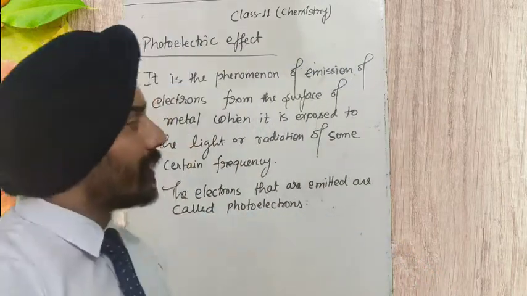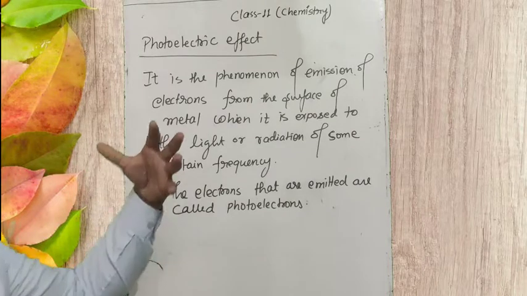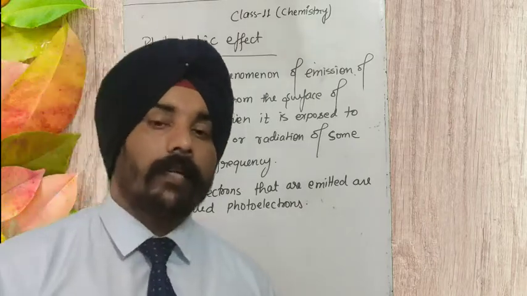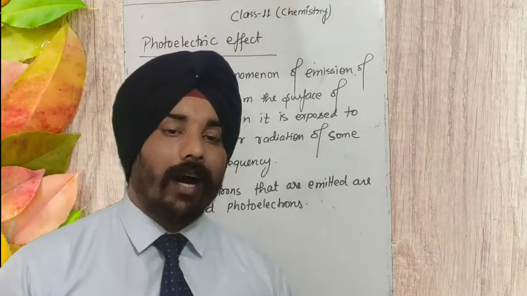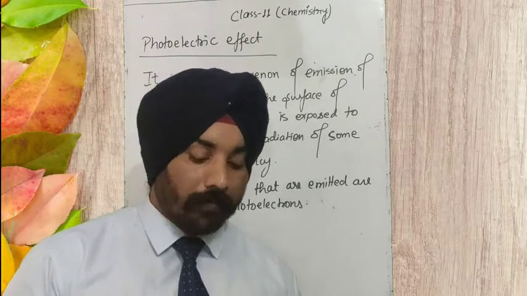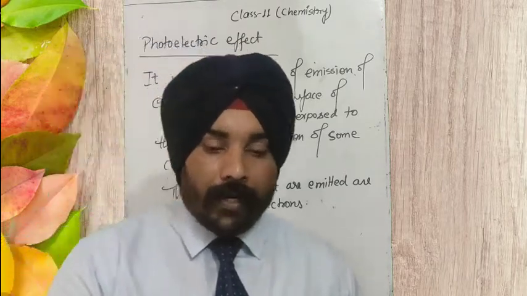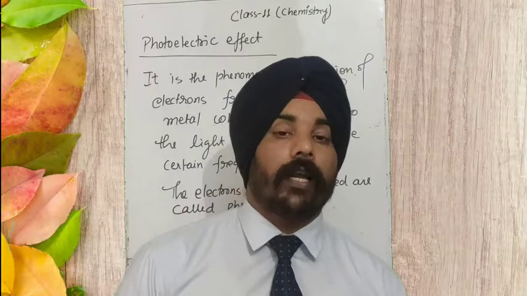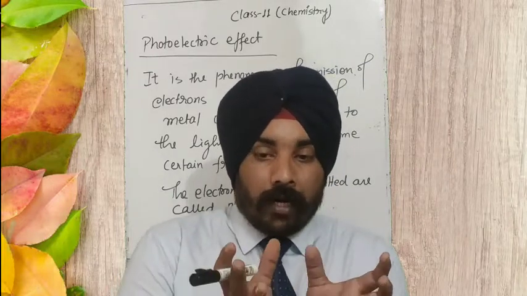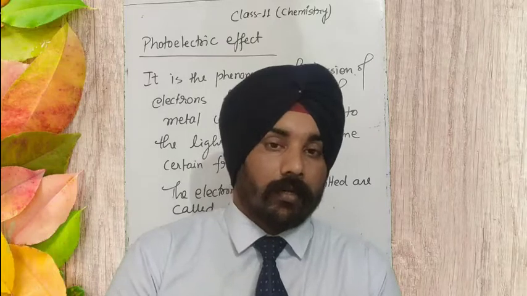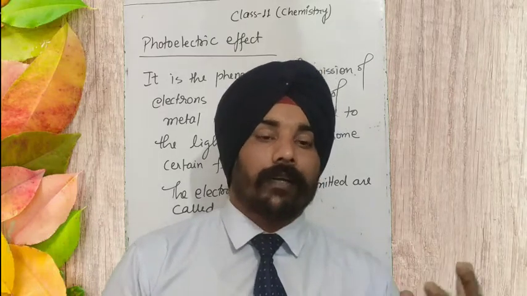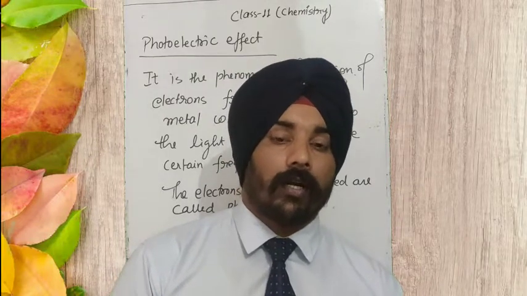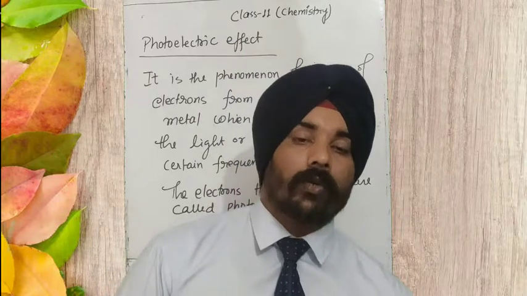That is not part of chemistry, we will study it in physics in class 12th. So this is the phenomenon of the photoelectric effect, and it was based on Planck's quantum theory, on the particle nature of radiation. Albert Einstein explained this phenomenon very well, and he told that light consists of photons, which we call quanta. The quantum was given the name photon, and a photon has energy equal to h nu.